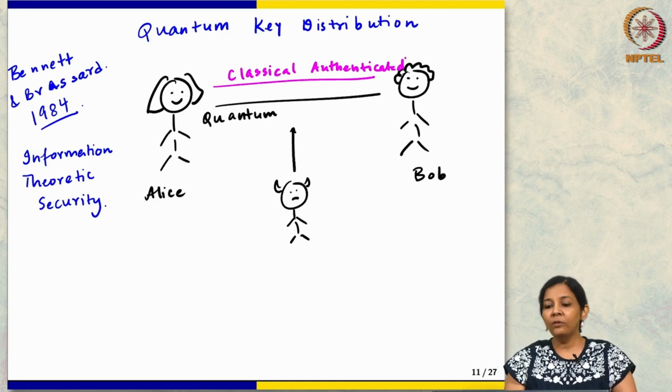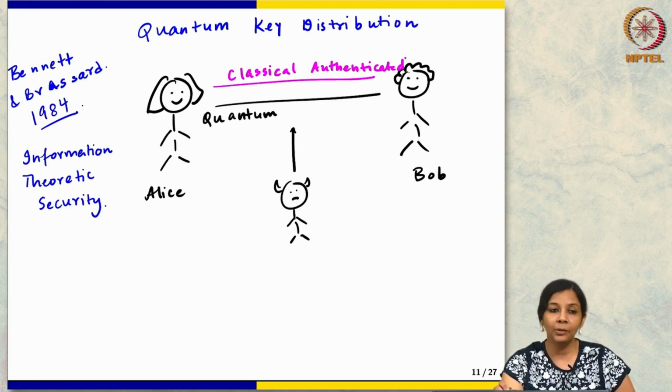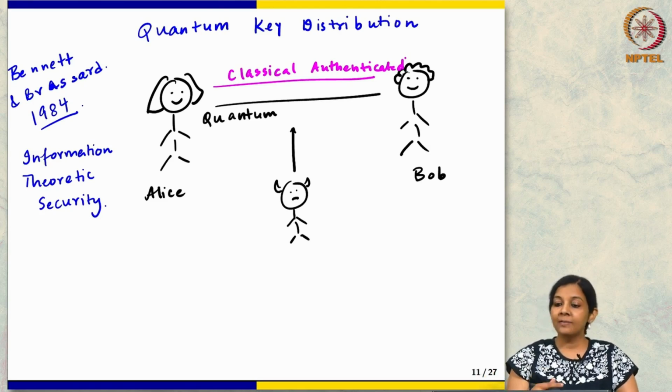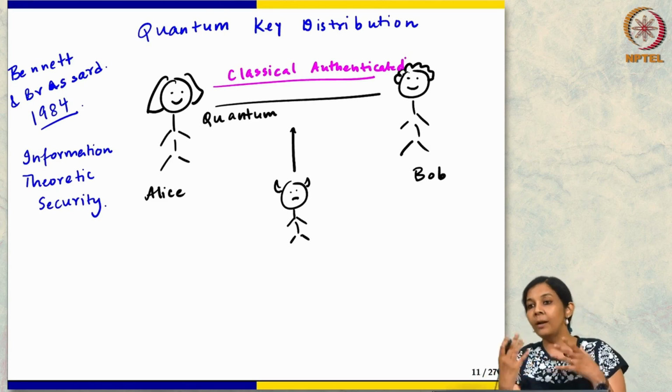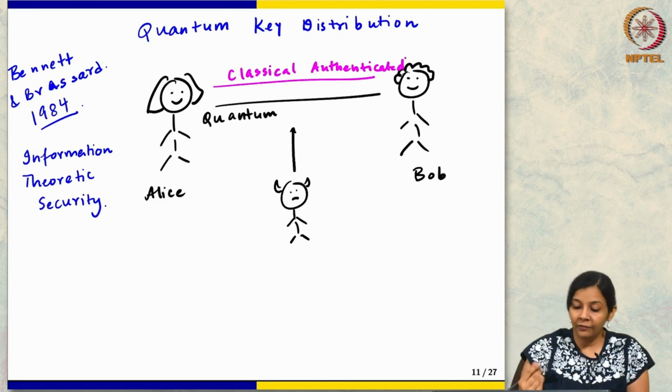Now suppose you wanted to do information theoretic key distribution in the classical world. We do not know how to do it, so we have used computational assumptions. Now, in the quantum world, we will see how to do it. Are there any ideas? Maybe it is nice to try and build a protocol, so let me give some hints.